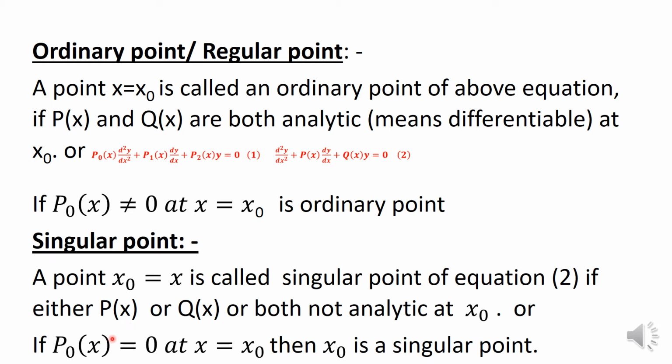Or in a simple way, if you check the value of p naught x at x equal to x naught, I repeat, if p naught x is equal to 0 at x equal to x naught, in the previous definition of ordinary point it was not equal to 0, now it is equal to 0. So at a particular point, if p naught x equal to 0, then that is a singular point.